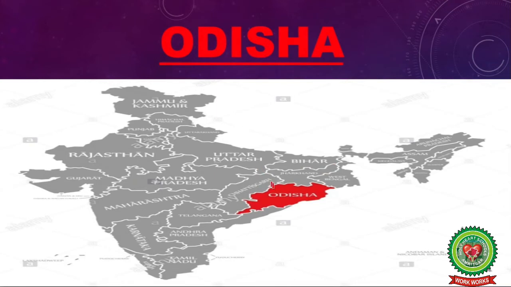The next state is Odisha. Odisha, an eastern Indian state on the Bay of Bengal, is known for its tribal culture and many ancient Hindu temples. The capital of Odisha is Bhubaneswar. Odisha shares its boundary with Jharkhand, West Bengal, Andhra Pradesh, Telangana and Chhattisgarh. Now children, let's discuss these eastern states with the help of a chart.